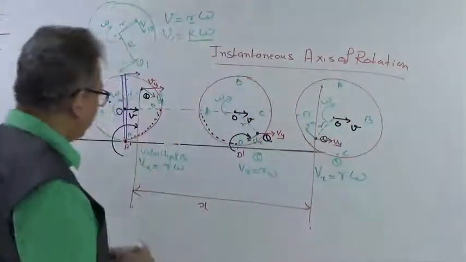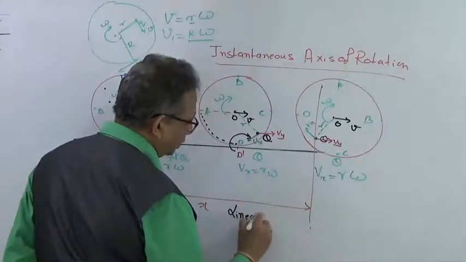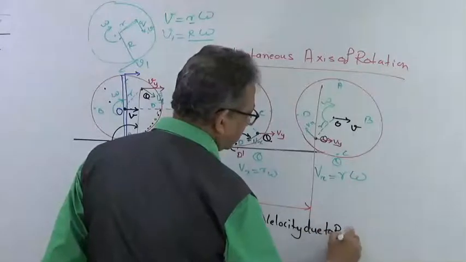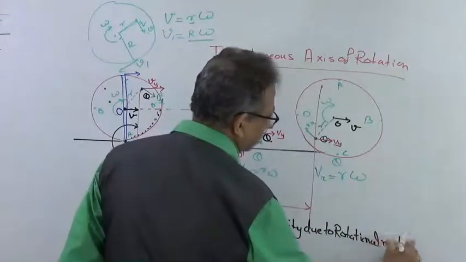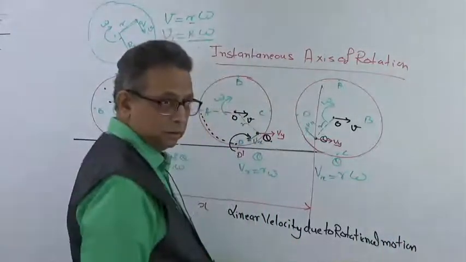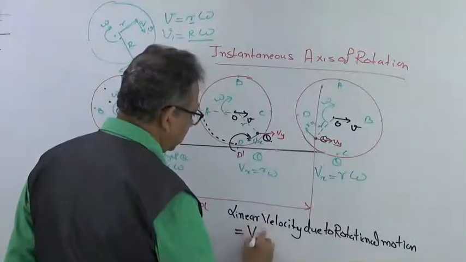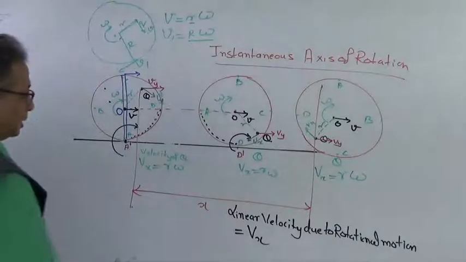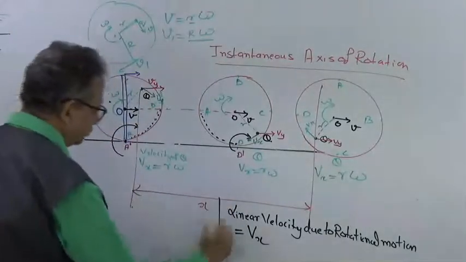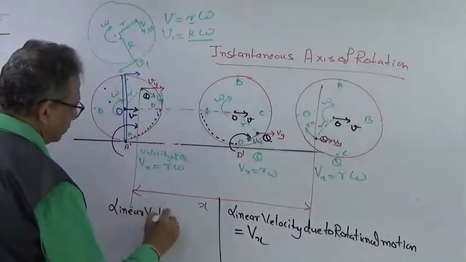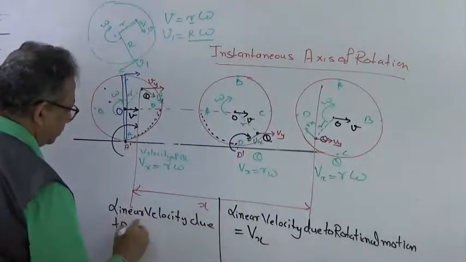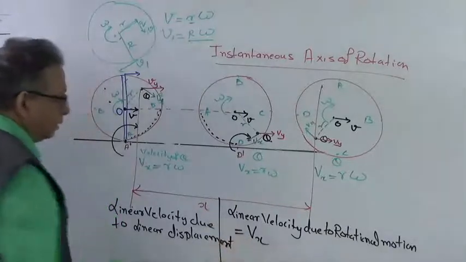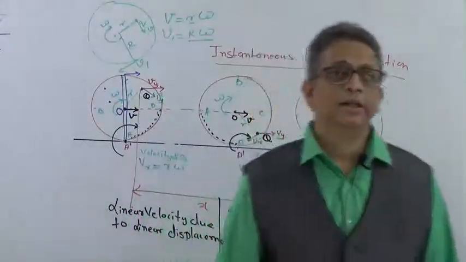One is a linear velocity due to rotational motion, which we will call Vx, and similarly it will have a linear velocity due to linear displacement. It will also have a linear velocity, correct?